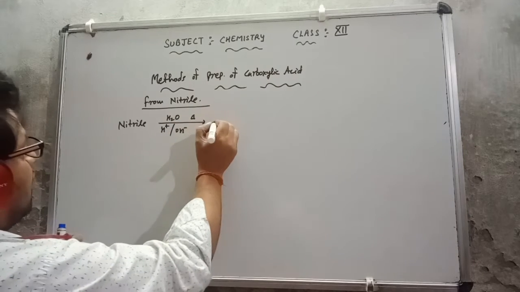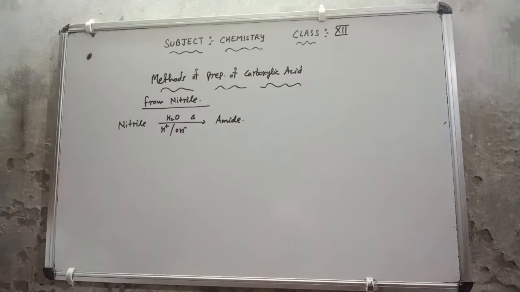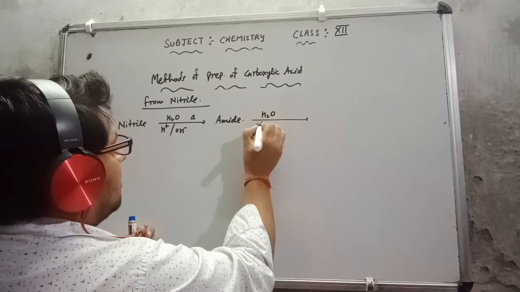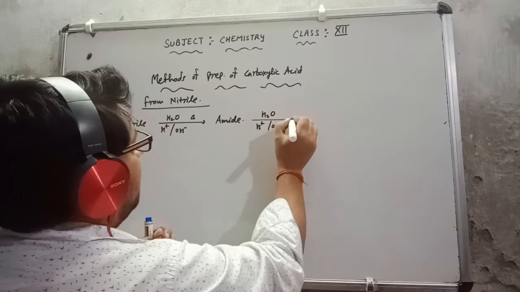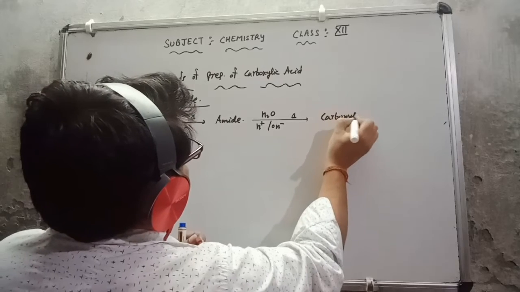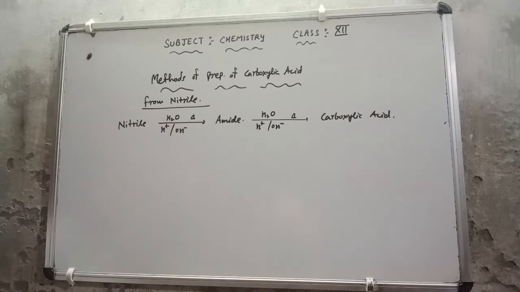On heating it will be converted into amide. Again this amide is hydrolyzed in acidic or basic medium. On heating it will give us carboxylic acid. So generally I have told you. Now actually how this reaction is completed, that I am showing you.